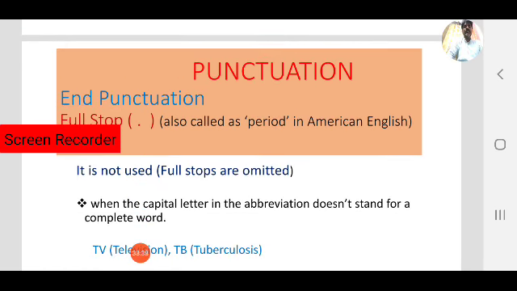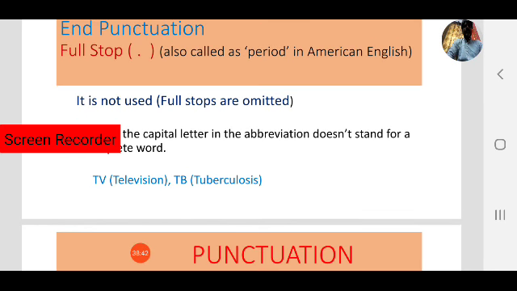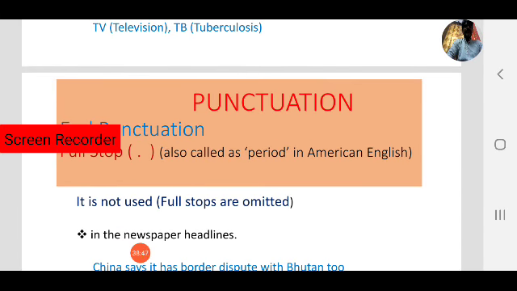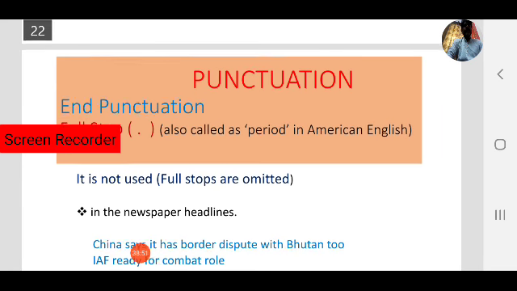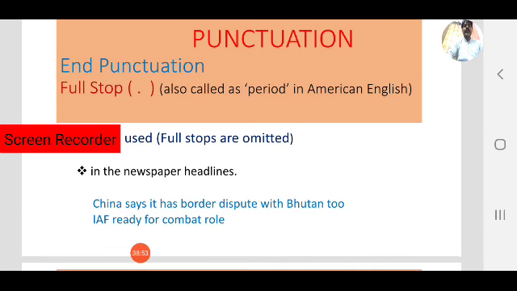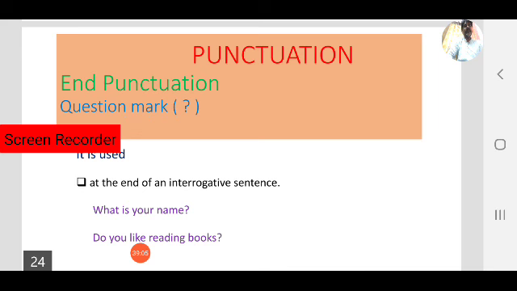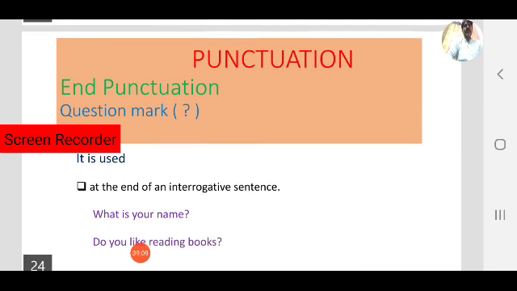The next case is when the capital letter in the abbreviation doesn't stand for a complete word. We have seen examples like TV, TB. Next, another case: periods are not used in newspaper headlines. You know about this. In all newspaper headlines, they don't use full stops. That is another case. Now coming to another punctuation mark, that is the question mark.